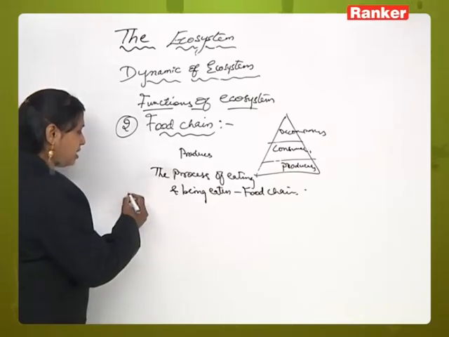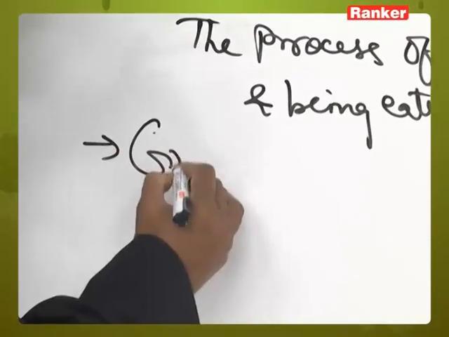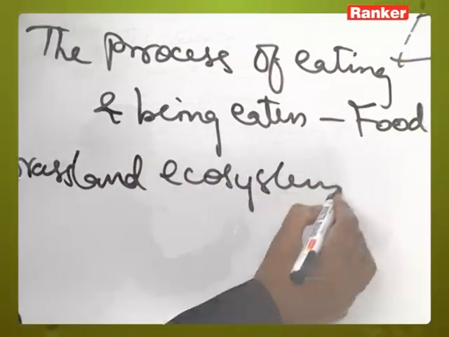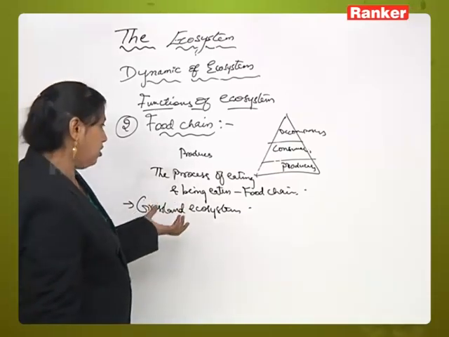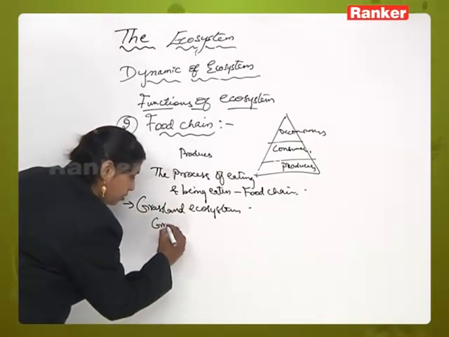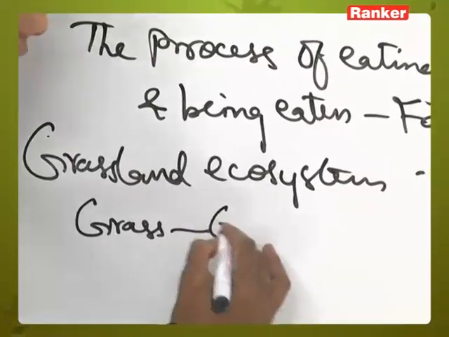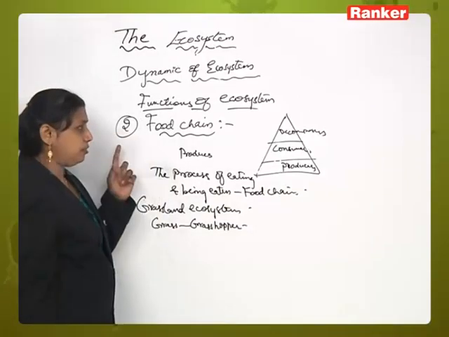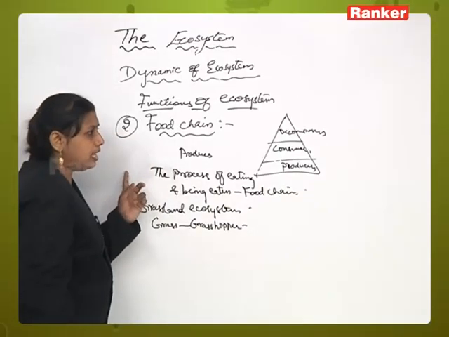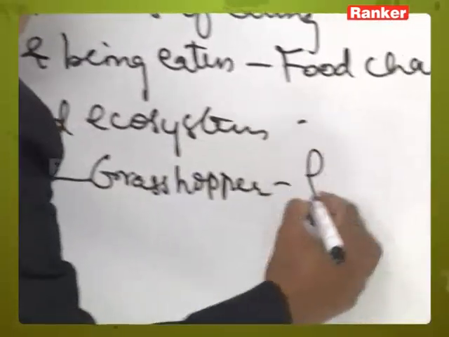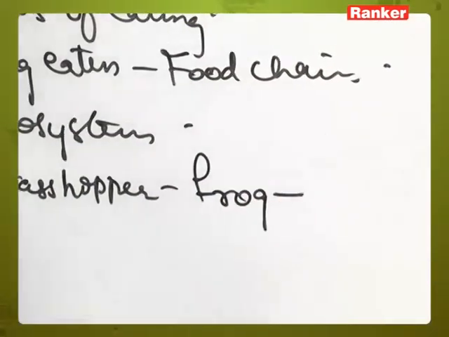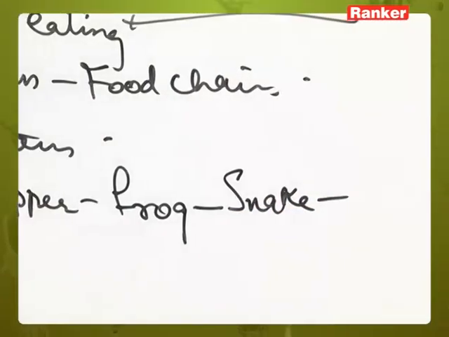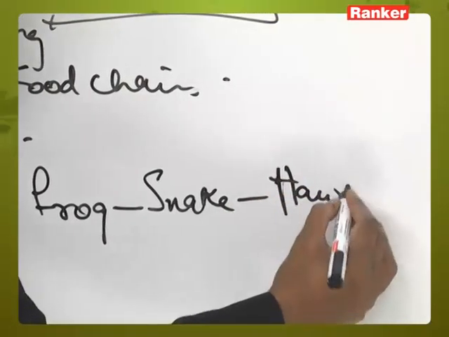Now if it is a grassland ecosystem, what are the possibilities of food chain here? For example, in a grassland ecosystem food chain, grass is eaten by grasshopper, grasshopper is eaten by frog, frog is eaten by snake, snake is eaten by hawk.